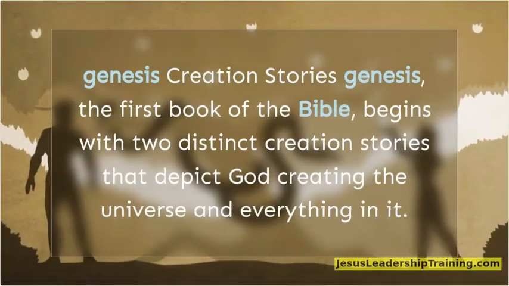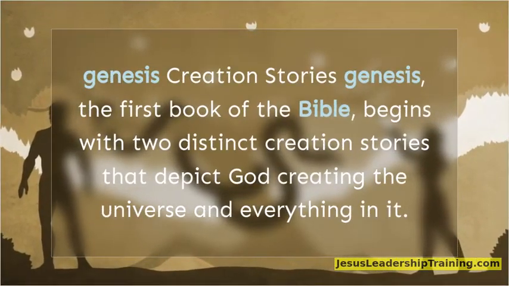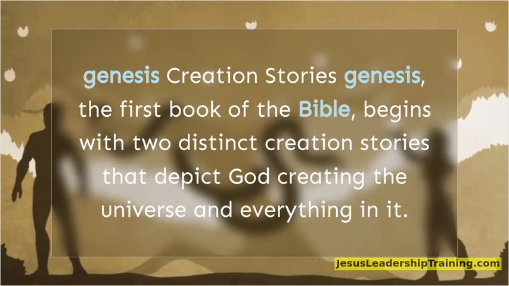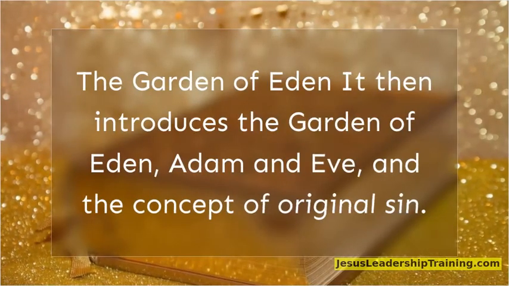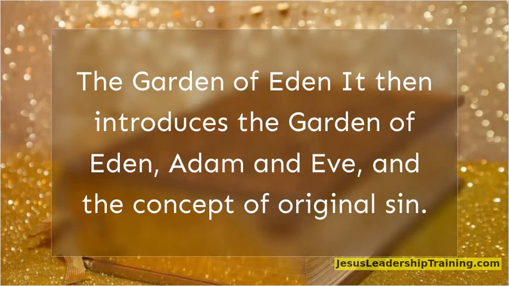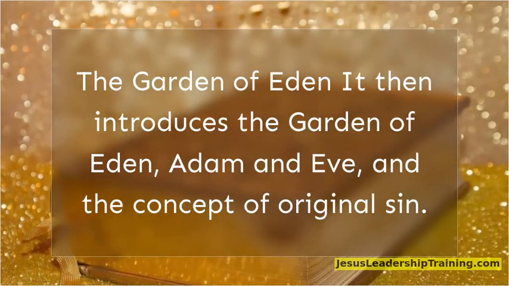Genesis. Creation stories. Genesis, the first book of the Bible, begins with two distinct creation stories that depict God creating the universe and everything in it. The Garden of Eden. It then introduces the Garden of Eden, Adam, and Eve, and the concept of original sin.